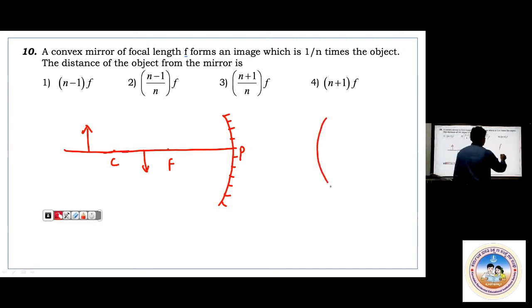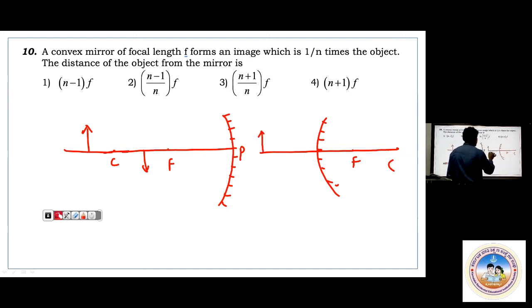But for this convex mirror, say here, this is f and this is c, and this is the object here. Object distance is negative only, because we are measuring from the pole in the direction opposite to the direction of incidence. Whereas f is taken as positive, because we are measuring the distance from the pole to this side. You remember, for convex mirror f is positive, for concave mirror f is negative.